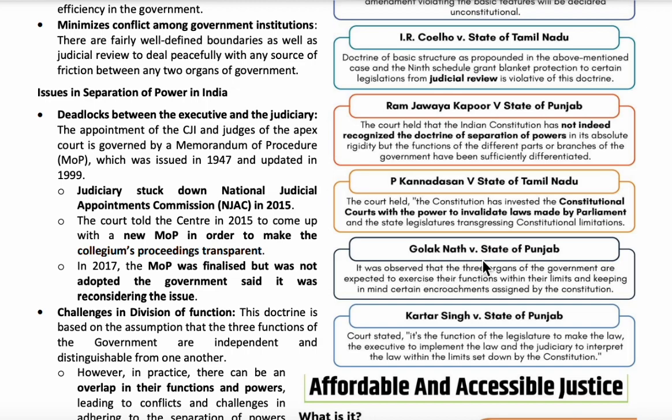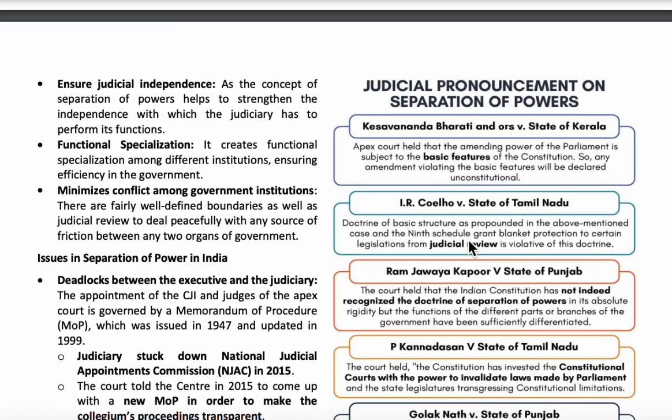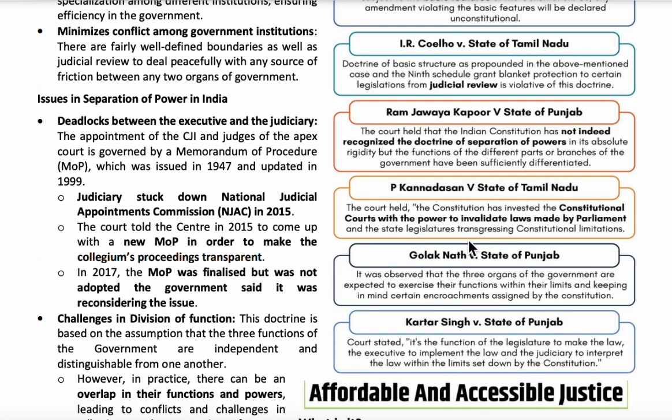Next is Golaknath versus State of Punjab, and Kartar Singh versus State of Punjab. In both cases, the Supreme Court has given almost the same judgment. That is, the Supreme Court stated that all the three organs of the government are expected to exercise their functions within their limits. So this is about all the six cases where the Supreme Court gave its opinion upon